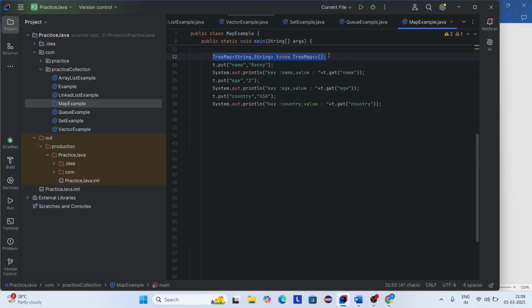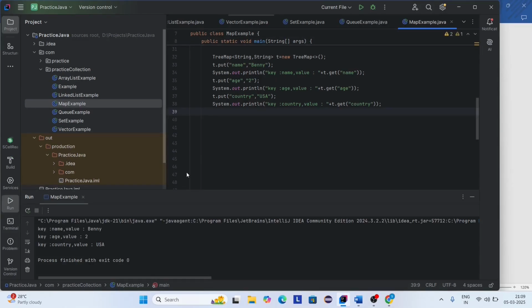Here you can see I'm creating an object for TreeMap, and here I'm adding key value pair, and here I'm printing the key value pair, and again I'm adding another key value pair, and again I'm printing the key value pair, and again I'm adding another key value pair and printing the key value pair. So here I'm using three methods. Before that I'm going to execute this code. Here you can see name Benny, age 2, country USA.